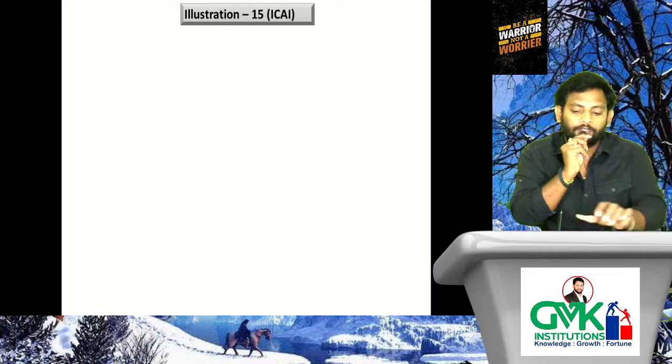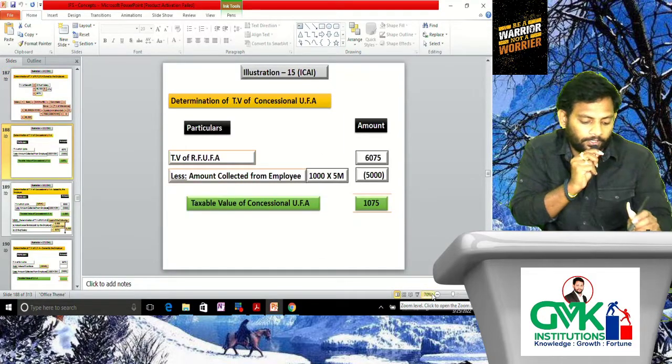Next one, illustration 15. What is illustration 15?